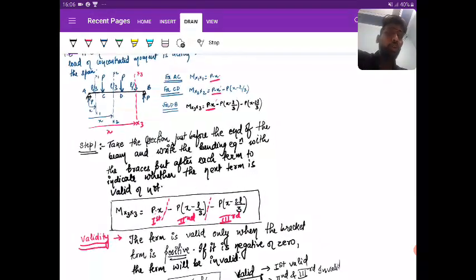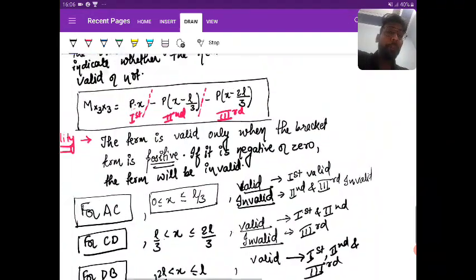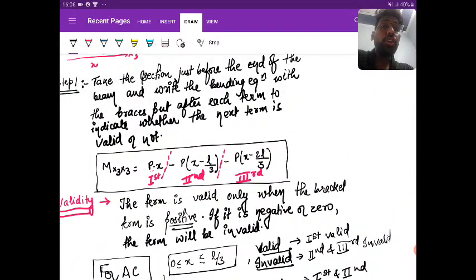So in step number 1, you need to take the section just before the end of the beam and write the bending equation. This is the bending equation just before the end. You need to put the braces after each term to indicate whether the next term is valid or not.